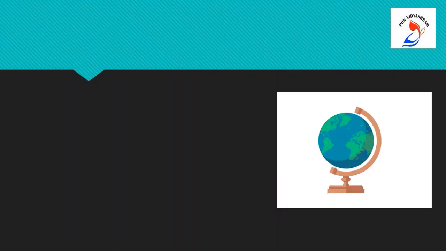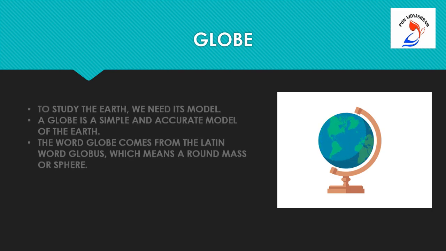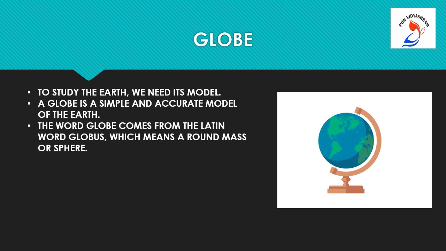What do you see in the picture, children? It's the globe. Yes, now we are going to learn about the globe. To study the earth, we need its model. So, a globe is a simple and accurate model of the earth. The word globe comes from the Latin word globus, which means a round mass or sphere.